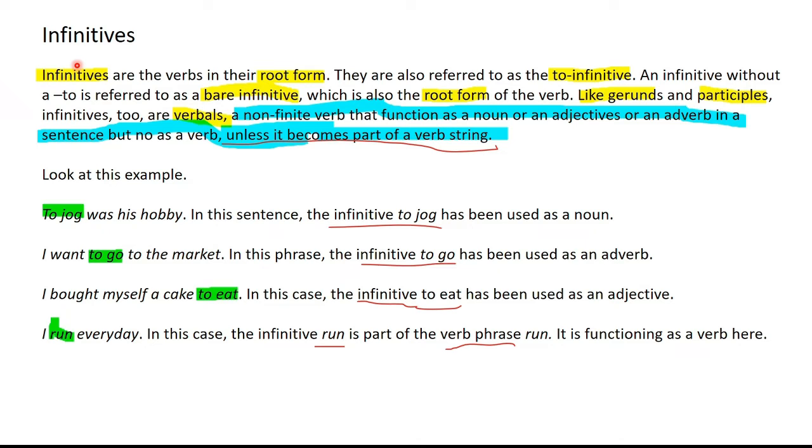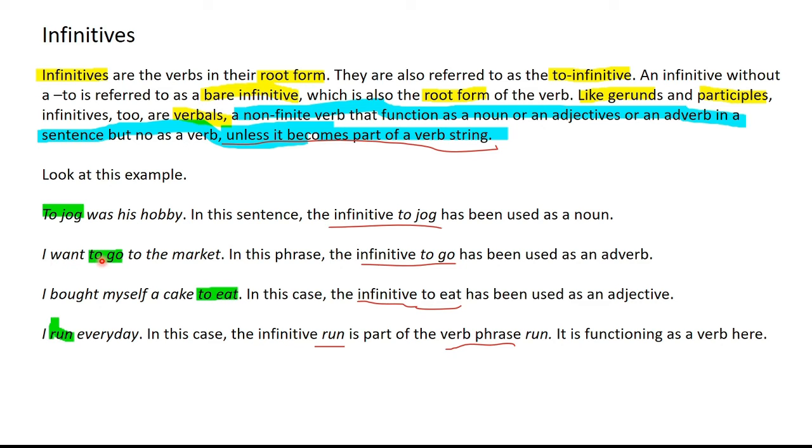Like gerunds and participles, infinitives are non-finite verbs that do not function as the main verb in a sentence. Rather, they function as a noun or a modifier unless they become part of a verb string. Look at these examples. To jog was his hobby. In this case, the infinitive to jog has been used as a noun, and this infinitive is serving as the subject of this sentence.